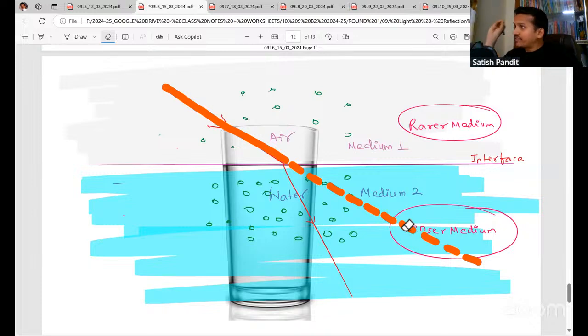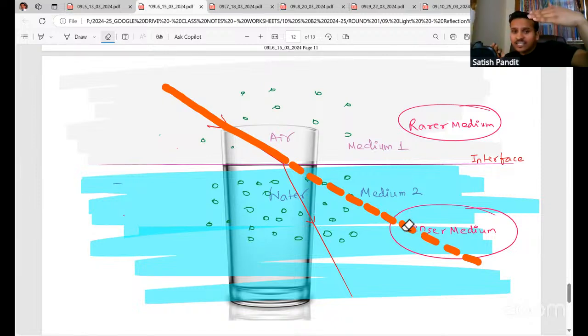In every medium, light is going to travel with a particular speed. In air, it will travel with some speed. In water, it will travel with a different speed. In some other medium, for example kerosene, it will travel with a different speed. So when the medium changes, the speed of light changes.